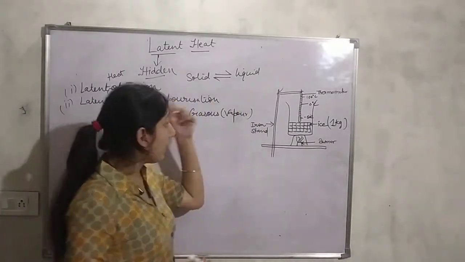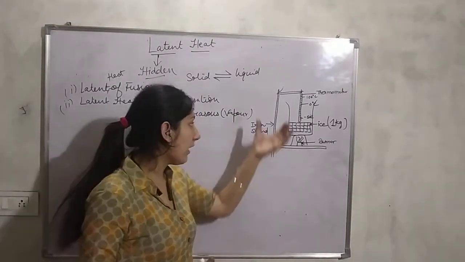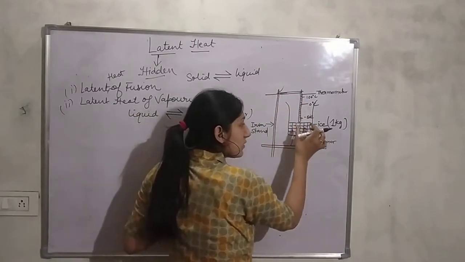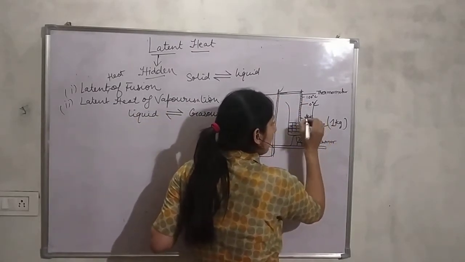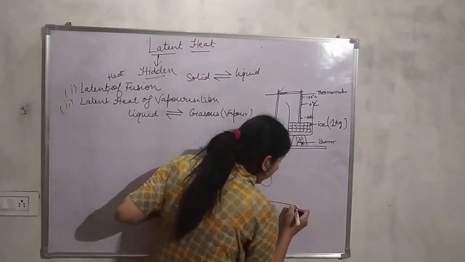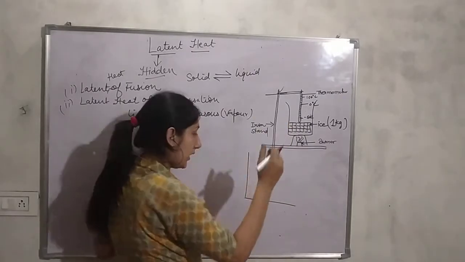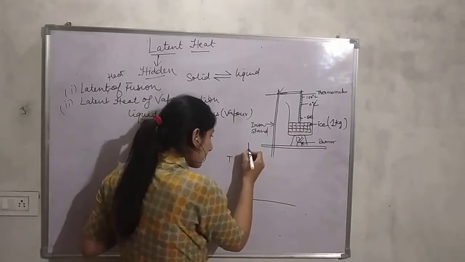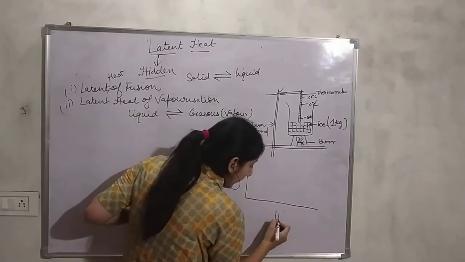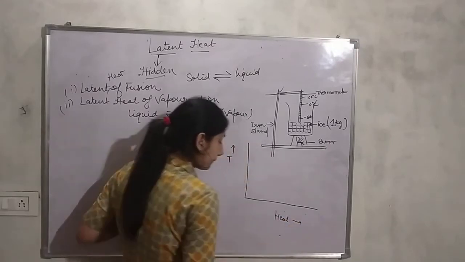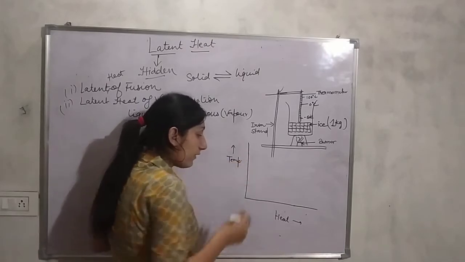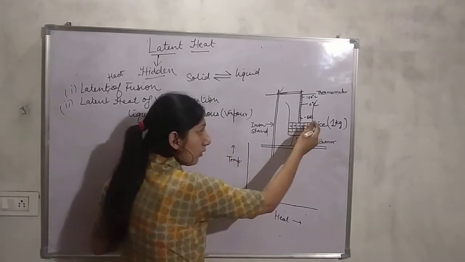So, in order to understand deeply what is latent heat, we have just arranged this setup in which we have taken ice at, let it be at minus 50 degrees Celsius, and we are adding heat to it. We are constantly giving heat, and then we will notice what will happen to the temperature when we are adding heat to it. So what will happen? Initially when we are giving heat to it, what will happen?